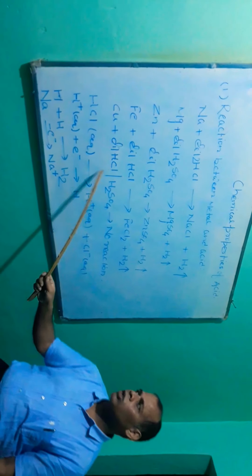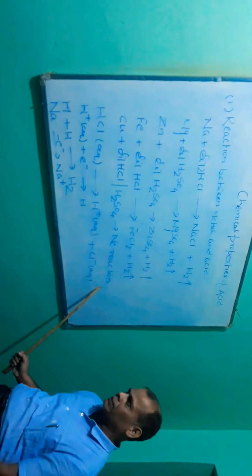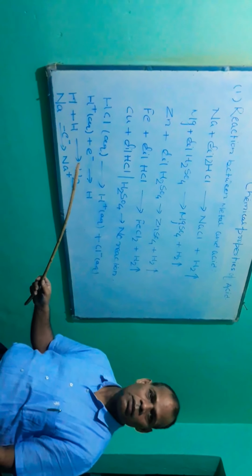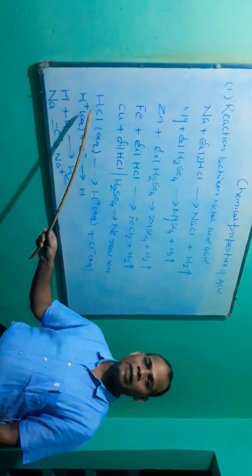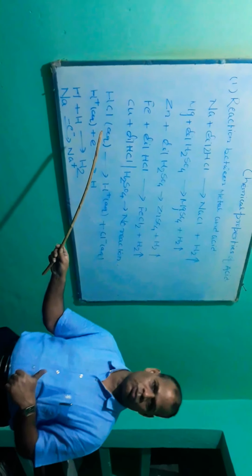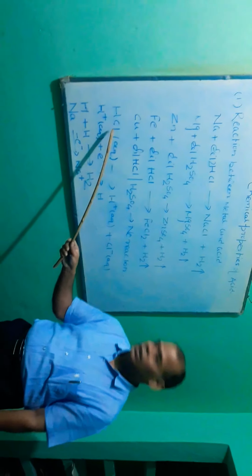Now copper does not react with dilute HCl or H2SO4. No reaction takes place. What is the reason behind it? I am trying to make you understand, my students, with the mechanism. When you have added water to make dilute, that is, the aqueous solution of hydrochloric acid, it undergoes the ionization process. It splits into hydrogen ion and chloride ion.